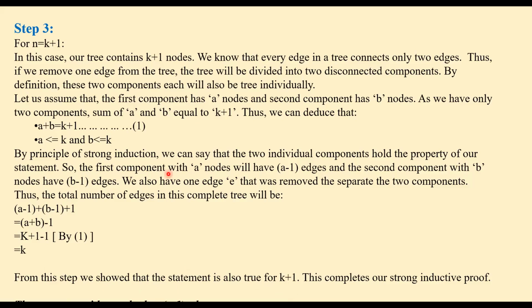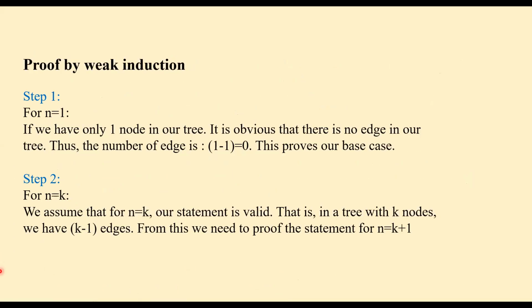So by strong induction, we have proved that if we have a tree with n nodes, we will have n minus 1 edges. Now let's prove it by weak induction. Similarly, we take step 1 as n equal to 1. If we have only one node in our tree, it is obvious that there is no edge in our tree, thus the number of edges is 1 minus 1 equal to 0. So this proves our base case. Let's move on to step 2.